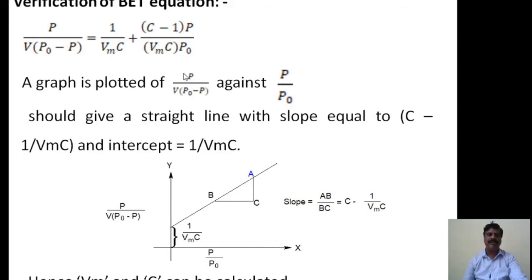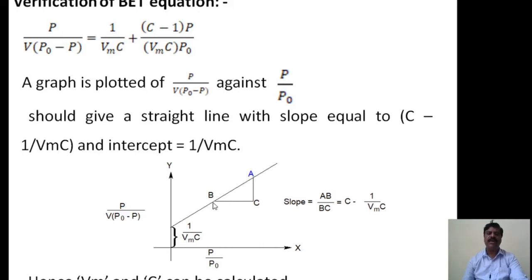After that, plotting P divided by V into (P naught minus P) on the y-axis, and P divided by P naught on the x-axis, a straight line will be there, and it intercepts the y-axis. It cannot pass through the origin, and this intercept gives 1 divided by Vm into C. It is a constant value, 1 divided by Vm into C.